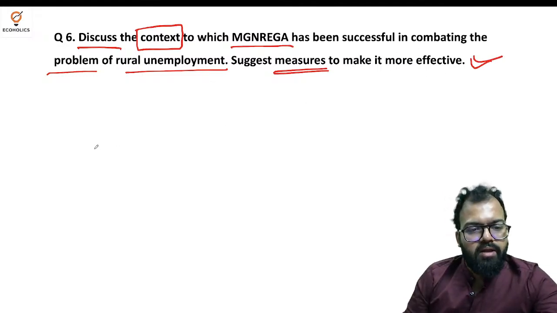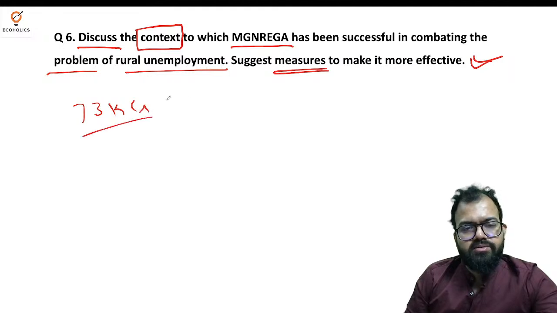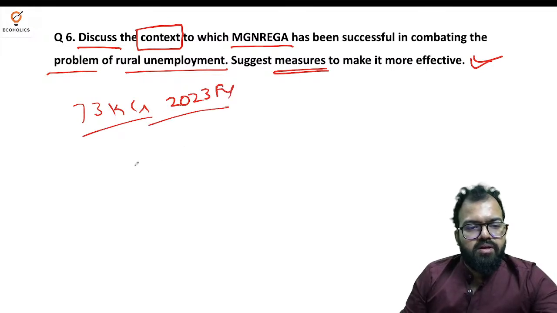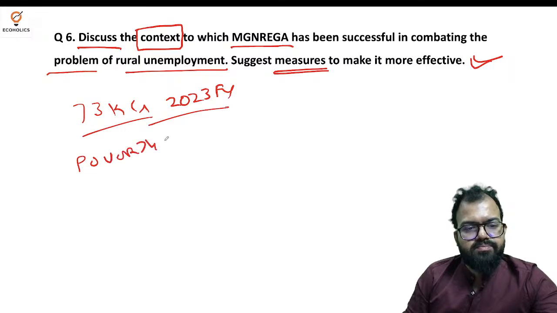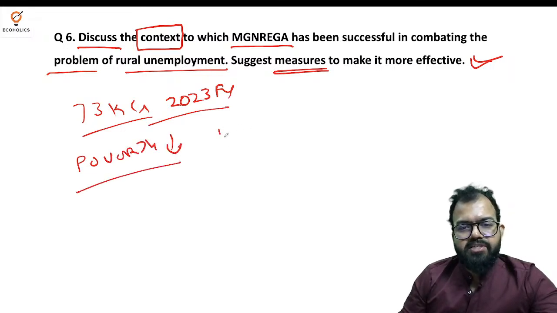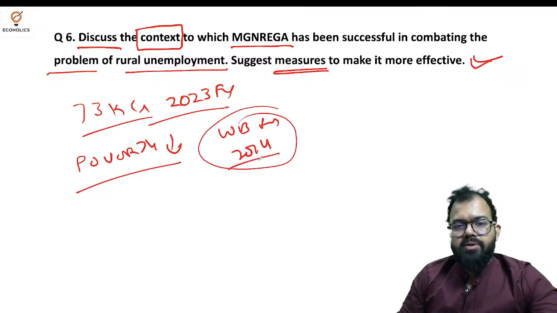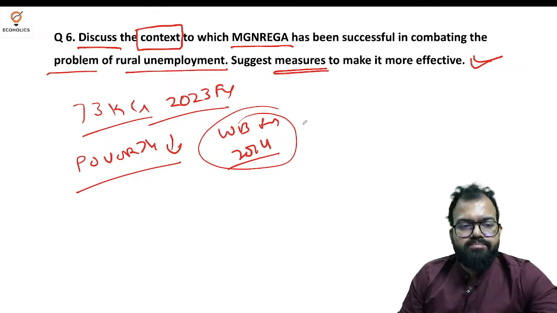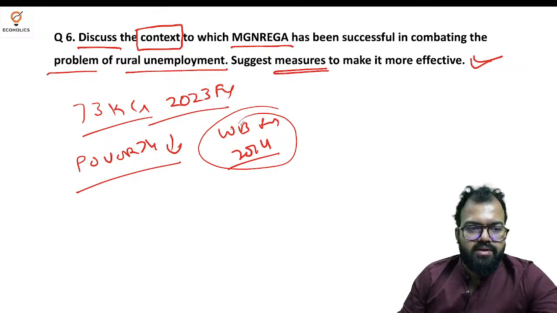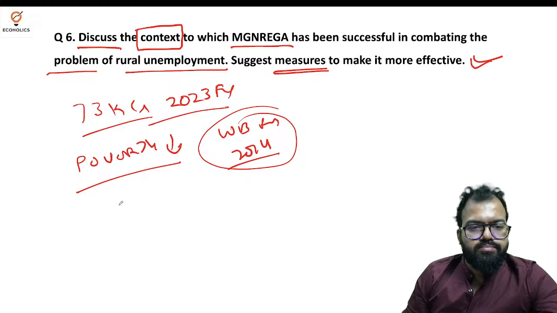Okay, so MGNREGA has been very successful in various contexts. 73,000 crores were allocated in the FY23 budget. This provides a significant reduction in poverty levels. It was praised by a World Bank report in 2014, because this is how you can do rural development. This enabled rural women as well.